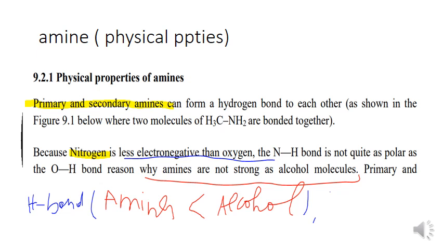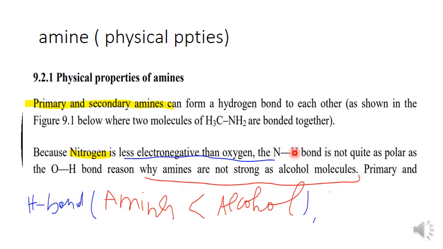Amine has a lower boiling point than alcohol. Primary and secondary amines can form hydrogen bonds to each other, as shown in the figure in the student book below. Because nitrogen is less electronegative than oxygen, alcohol has a stronger hydrogen bond than amine.